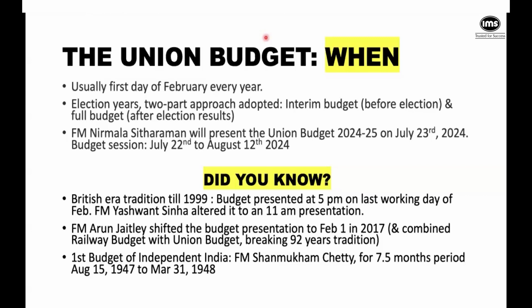So then the other interesting trivia is that the first budget of independent India was declared only for a 7.5 months period, because it was announced on 15th August. So it ran till 31st March. Moving ahead, that was the what of the union budget.